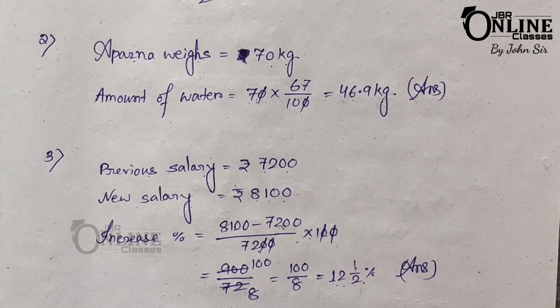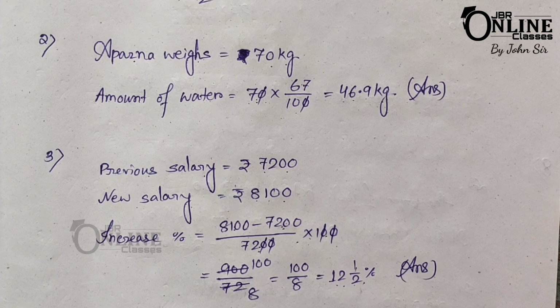Sum number 4: a fruit seller had some apples. He sells 40% apples and still has 420 apples. So he sells 40% apples, that means the remaining percentage equals 100 minus 40, and that equals 60%. Now you have to find out how many apples he originally had.